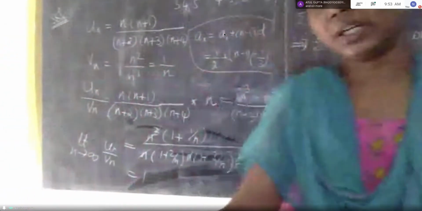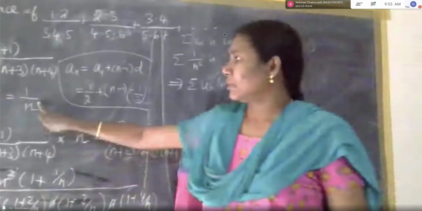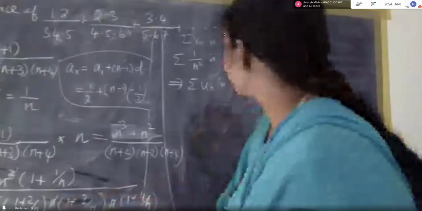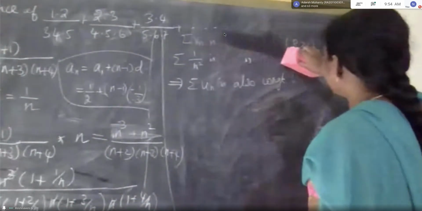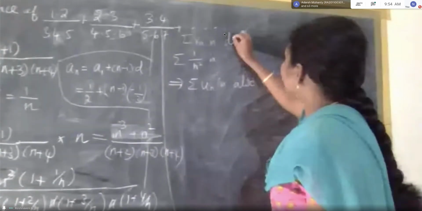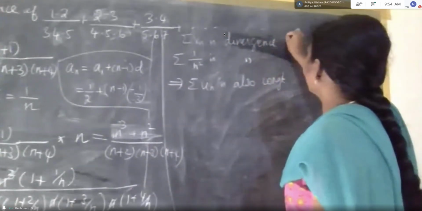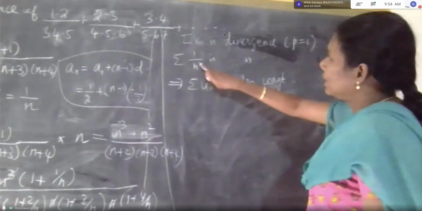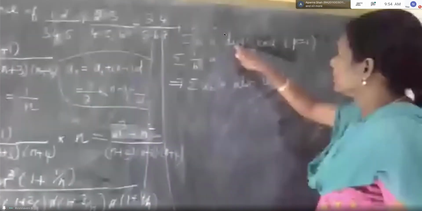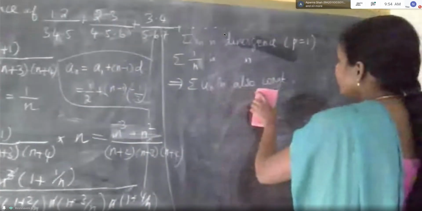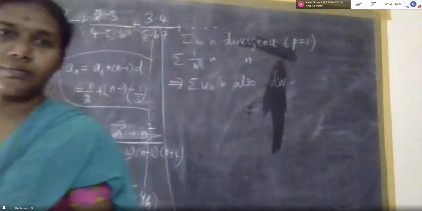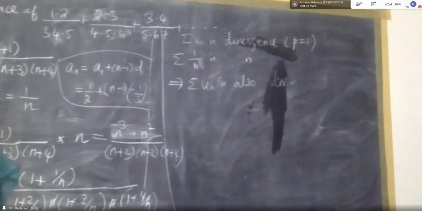Now we can check Vn. Vn, what is the power? N power 1. 1 means divergence. Vn is divergence, and that is P equal to 1. 1 by n is divergence. Therefore, summation un is also divergent. Okay guys, all of you write everything clearly.